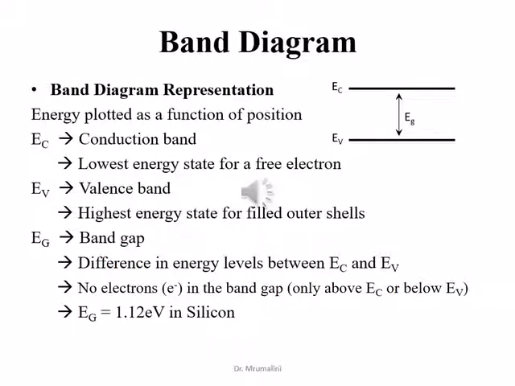Band diagram. Energy is plotted as a function of position, where EC is the conduction band, EV is the valence band, and EG, in between the conduction and valence band, is called the band gap or forbidden gap. EC is the lowest energy state of the free electron, and EV is the highest energy state for filled outer shells. Eg is the difference between EC and EV. No electron in the band gap.